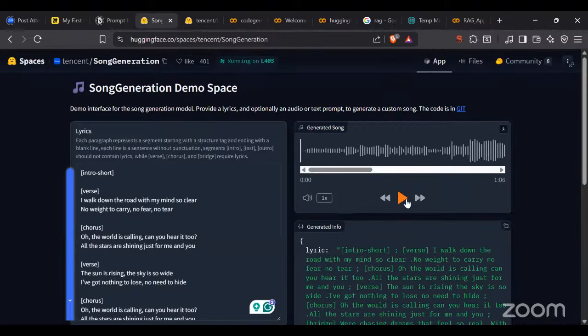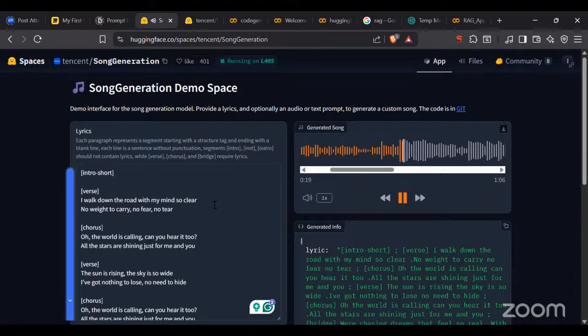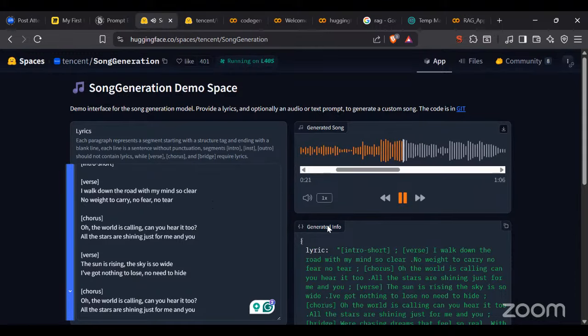See, the model generated a song. I walk down the road with my mind so clear. I hope that there is no weight to carry, everyone is able to hear, fear, right? No tear. Oh, the world is all right.